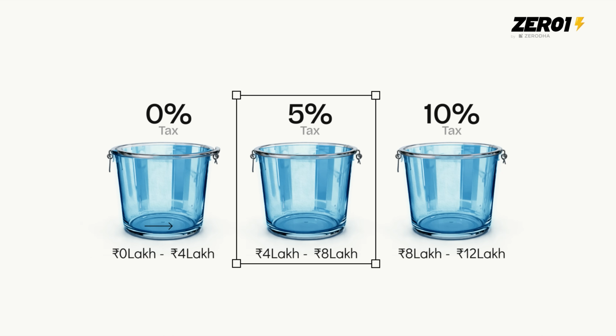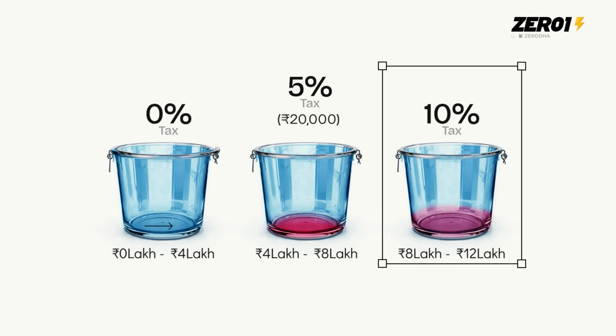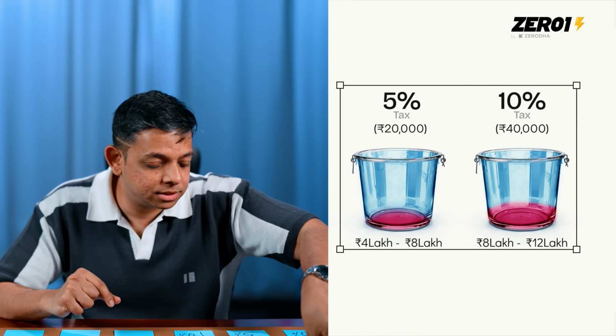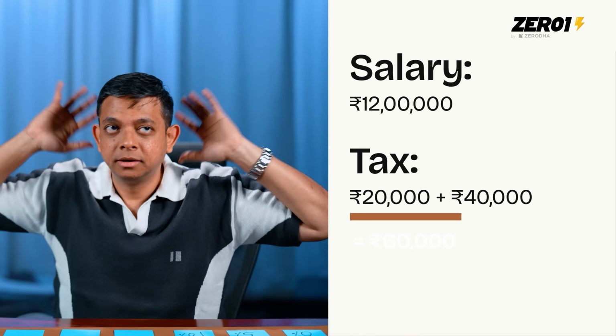For the second 4 lakh rupees, in the second bucket, I'll be charged 5%. So 5% of 4 lakhs is 20,000. Then we have 10% of 4 lakhs, which is 40,000. So 20,000 plus 40,000. Everyone say it, how much is it? 60,000. 60,000 is the tax you pay.